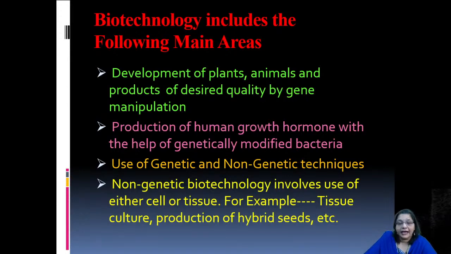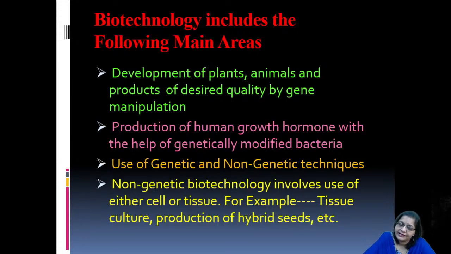Development of plants, animals, and products of desired quality by gene manipulation, that is genetic engineering, is also a very important area. Production of human growth hormones with the help of genetically modified bacteria is a different technique wherein genetically modified bacteria help in the production of growth hormones, and other hormones also, like insulin.